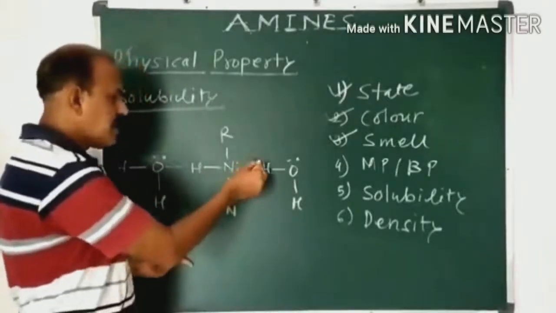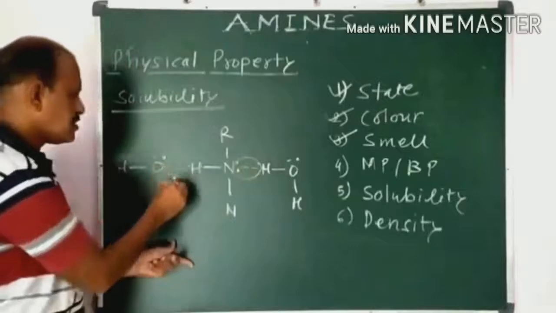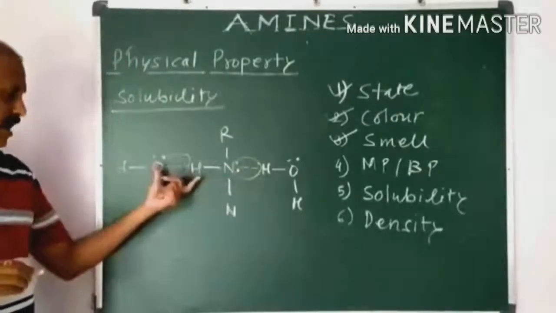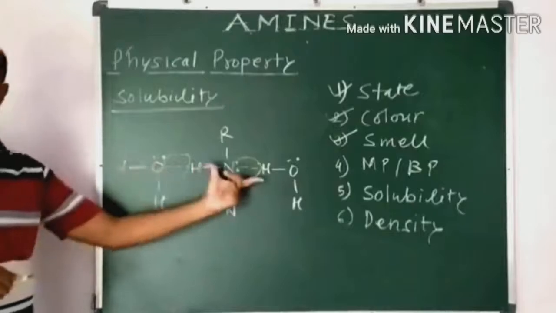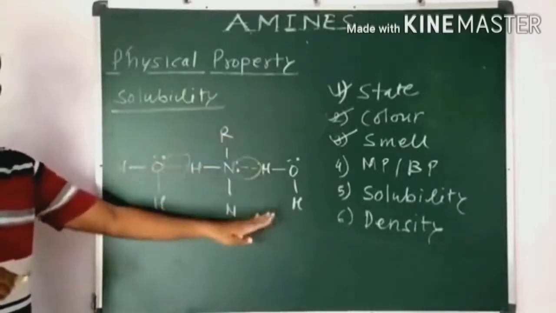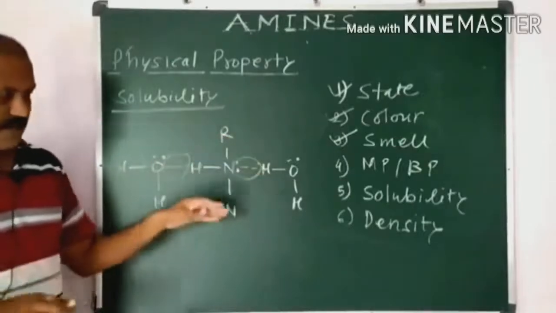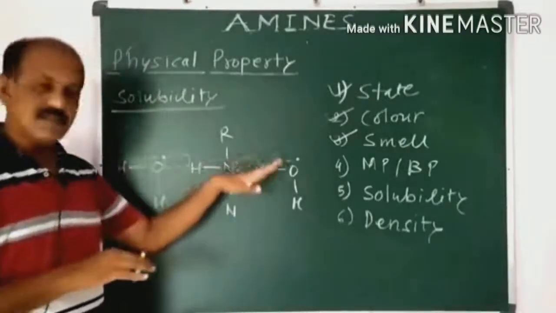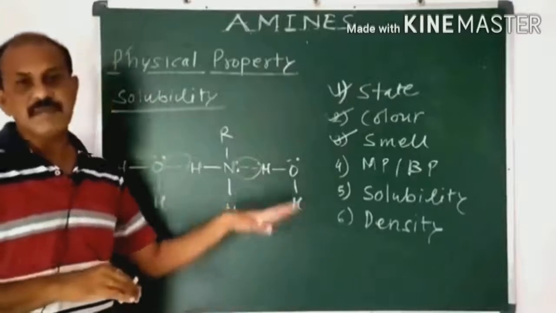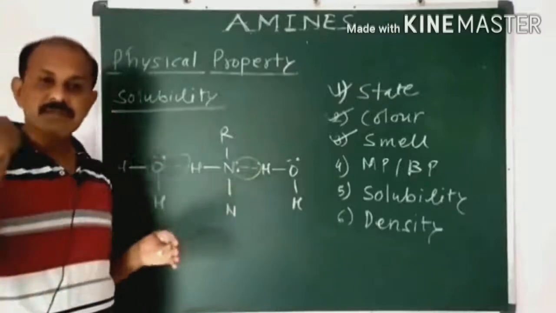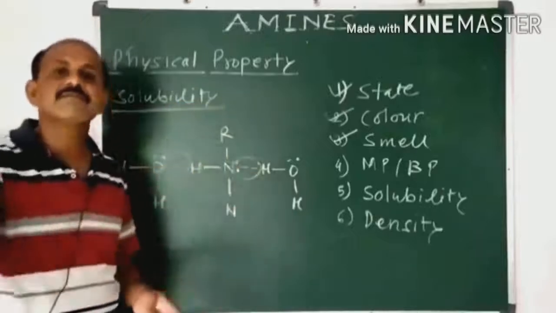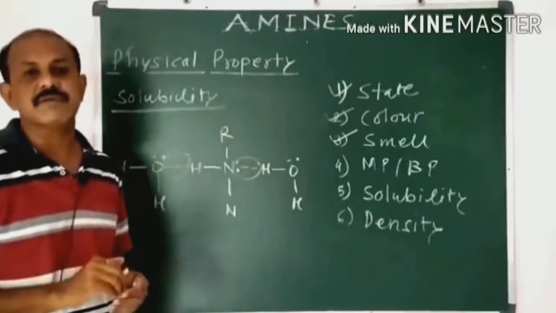So this is the hydrogen bond, and this is the hydrogen bond. That means these lower amines can easily form hydrogen bonds with water, so they are soluble in water. But as the molecular mass increases, the solubility decreases. When we move from primary to tertiary amines, the solubility slowly decreases. So it is important.